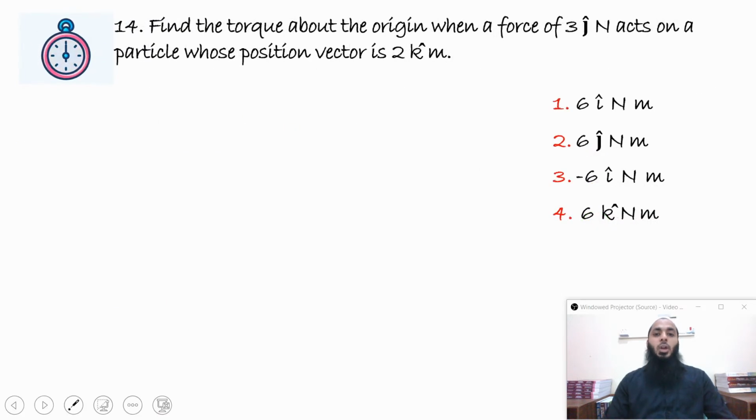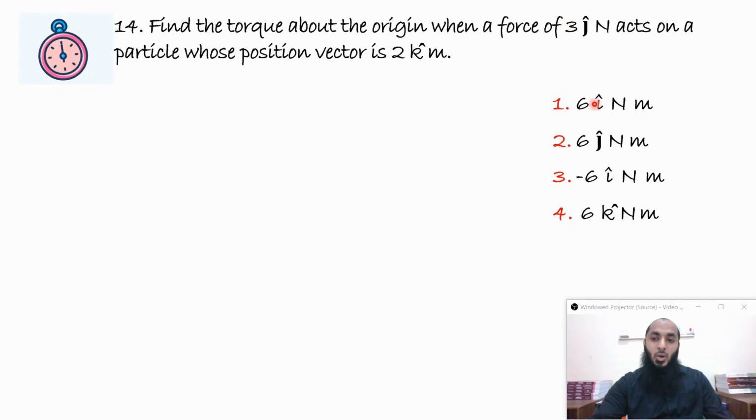Find the torque about the origin when a force of 3 j cap Newton acts on a particle whose position vector is 2 k cap meters. So here it's a simple question. Force and the position vector are given. So anyone would just multiply 3 into 2, but the answers you see are all 6 Newton meters. So the direction is also very much necessary.